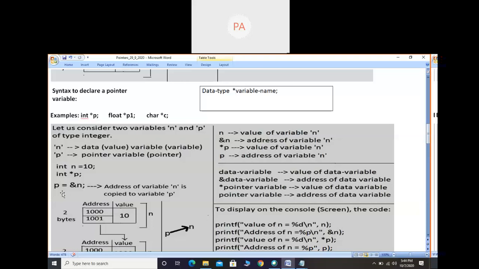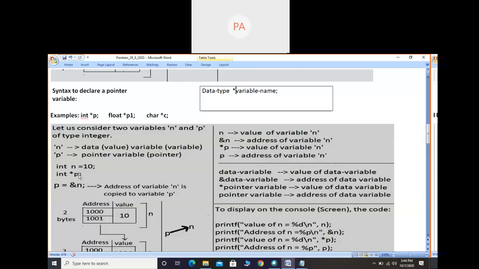So these things happen after the declaration. Because in the declaration only, if I write int star P, you cannot get the value of N, because we have not done any process here. After creating the variable, you have to do one process, that is P is equals to ampersand N. Only when you write this statement can you consider these statements. Unless and until you write P is equals to ampersand N, you cannot consider these statements.